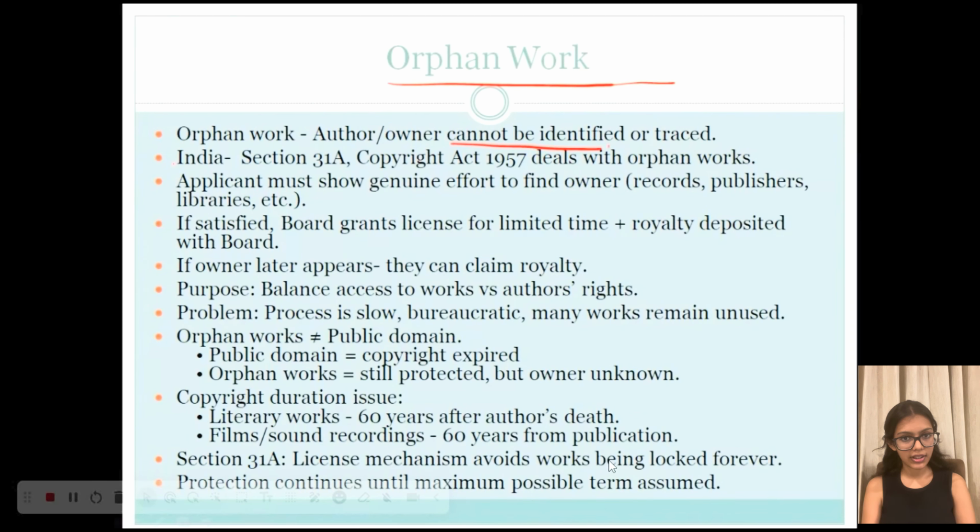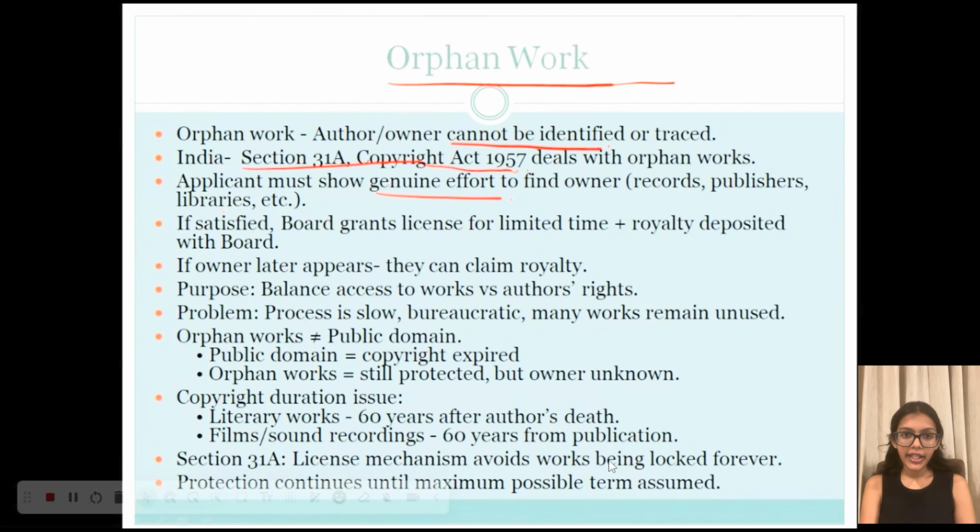permission for their use. Now when we talk about India, the Copyright Act of 1957 deals with this issue under section 31A. So this section provides a special mechanism for using orphan works. Now if someone, it may be a publisher, researcher or a filmmaker, wants to use a work but they cannot find its copyright owner, then they can apply to the copyright board.